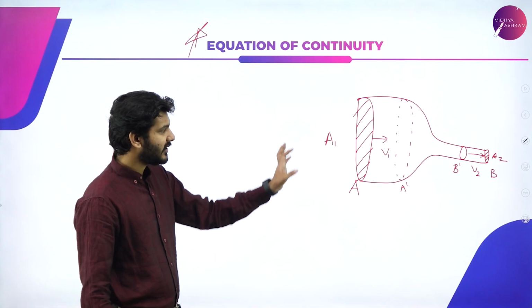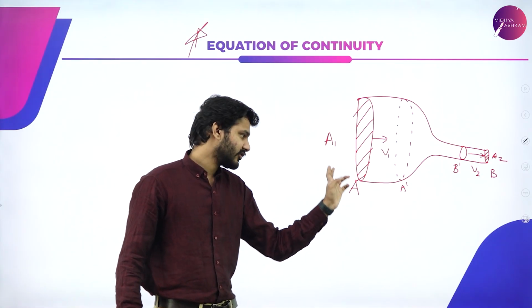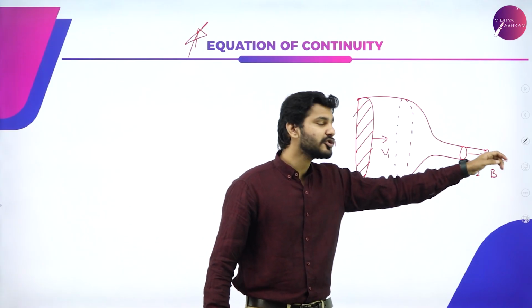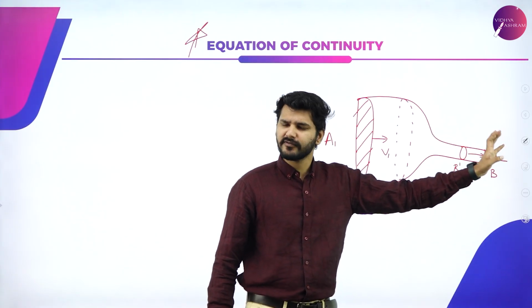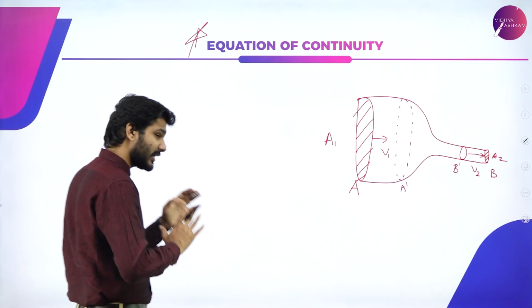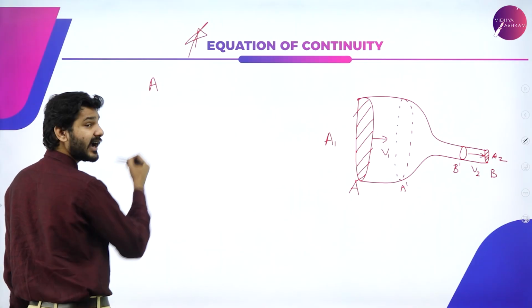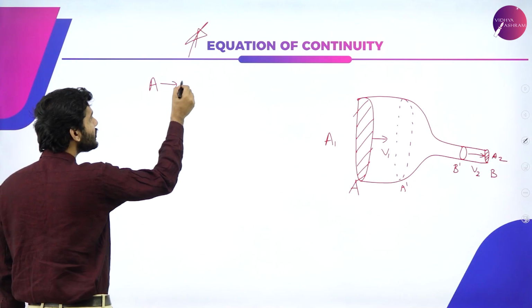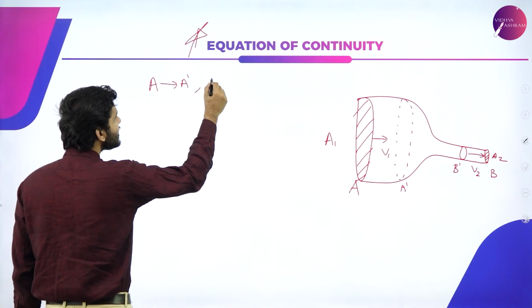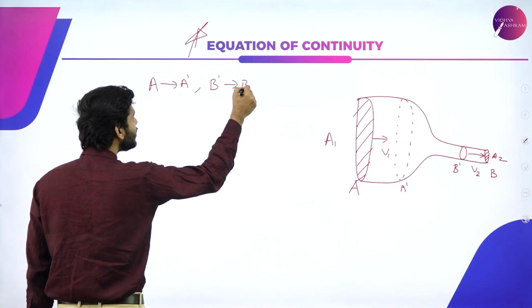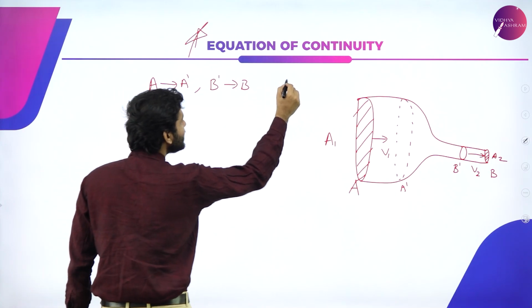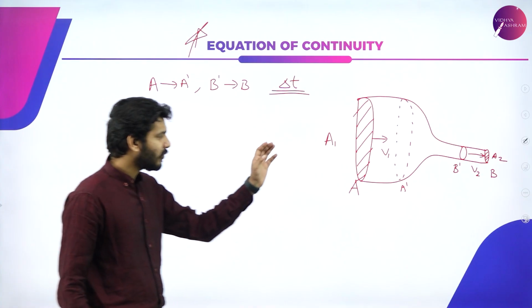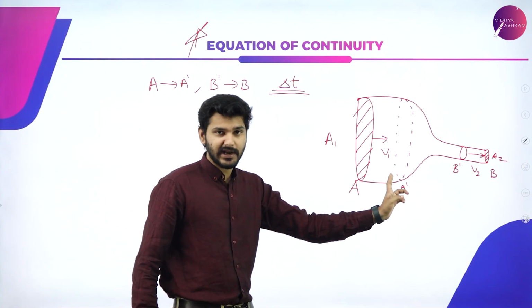So I am taking two random points. From A to A dash the liquid will be flowing, and from B dash to B also the liquid will be flowing. The only consideration I am taking here is that the time taken for this liquid to reach from A to A dash and from B to B dash is delta T. That is, in delta T time, the water will reach from A to A dash.